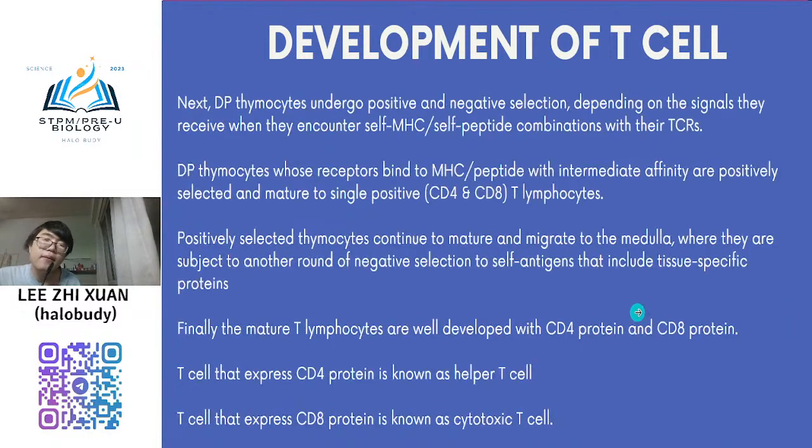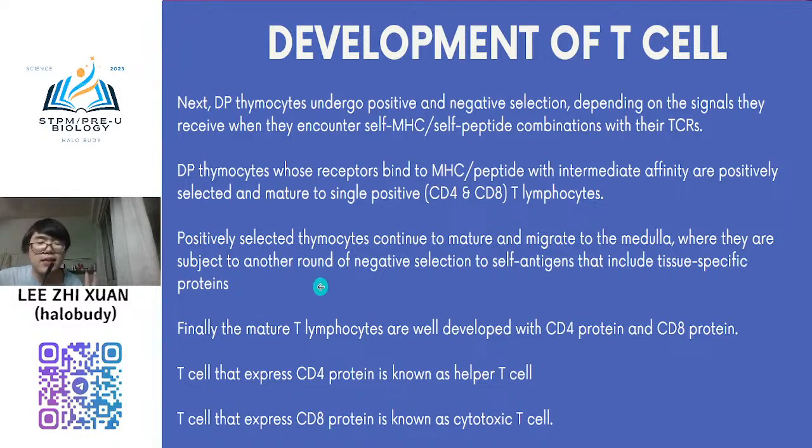Okay. And next, after that they will go through the selection. They will only select self-MHC and self-peptide combination with their TCRs. So double positive thymocytes whose receptors bind to MHC peptide with intermediate affinity are positively selected and mature to single positive T lymphocytes. This positively selected thymocyte continues to mature and migrates to the medulla, where they are subject to another round of negative selection to self-antigen that includes tissue-specific protein.